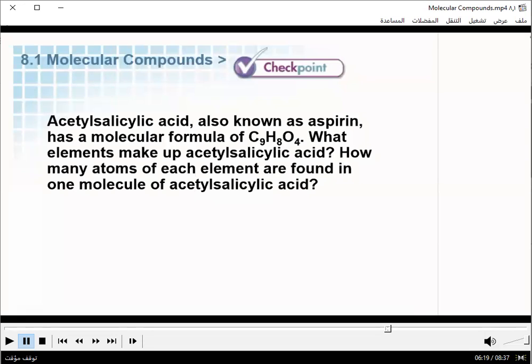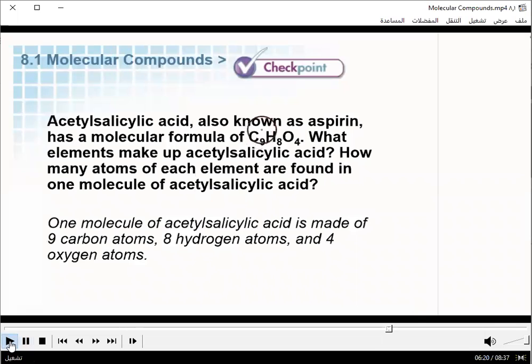So acetylsalicylic acid, also known as aspirin, has a molecular formula of C9H8O4. What elements make up aspirin, and how many atoms of each element are found in one molecule of aspirin? So there are 3 elements: carbon, hydrogen, and oxygen. We have 9 carbon atoms, 8 hydrogen atoms, and 4 oxygen atoms. Excellent.